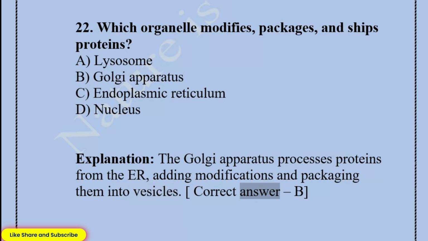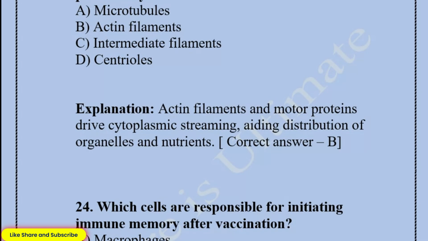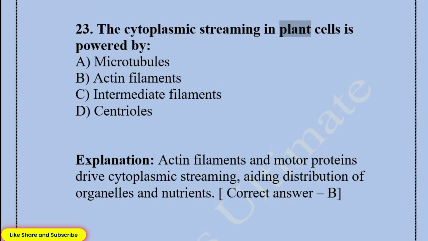Correct answer, B. 23. The cytoplasmic streaming in plant cells is powered by A. Microtubules. B. Actin filaments. C. Intermediate filaments. D. Centrioles. Explanation: actin filaments and motor proteins drive cytoplasmic streaming, aiding distribution of organelles and nutrients.